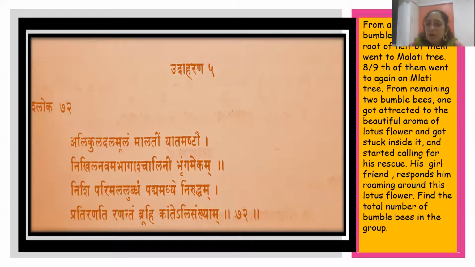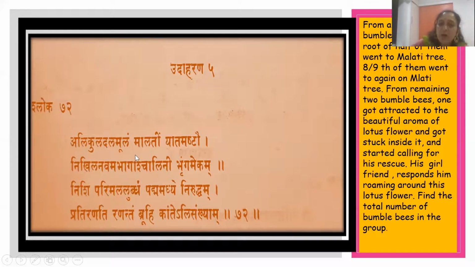Kuladala is again the code for taking half of the square root. So root x upon 2. So root x upon 2 of what? There were a number of bumblebees. Out of that, root x upon 2 bumblebees went into one tree of Malati. Nikhila Navabhagas Chalini Bhrungamekam. Now more bumblebees, 8 by 9.